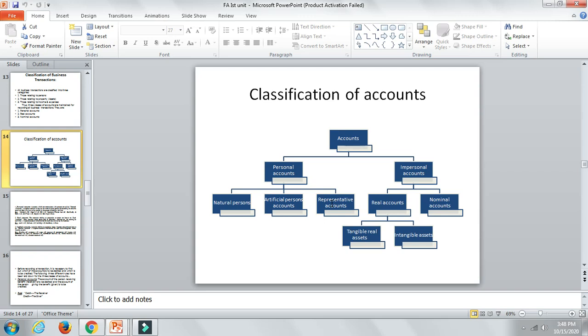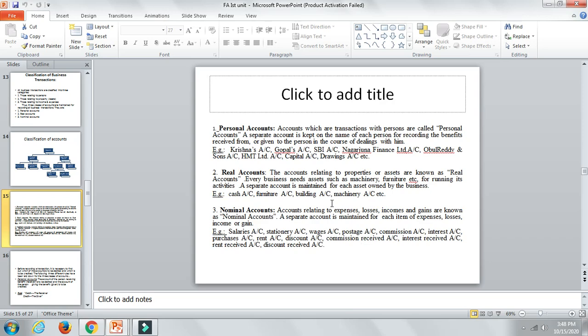So the three important accounts are: personal account, real account and nominal account. Also, if you are doing problems, you will be doing only in personal, real and nominal. I hope I made it clear to all of you. Let's move on to the next part. As I have written over there, you can just read it out. Accounts which have transactions with persons are called personal accounts. A separate account is kept in the name of each person for recording the benefit received from or given to the person in the course of dealing with him.